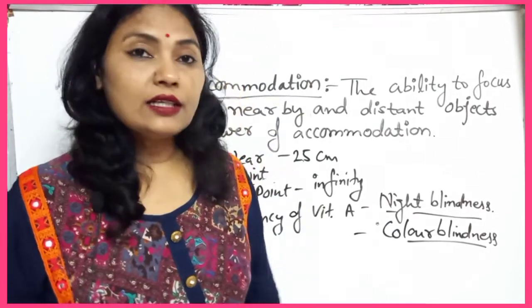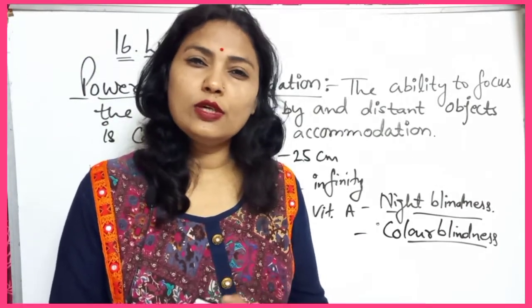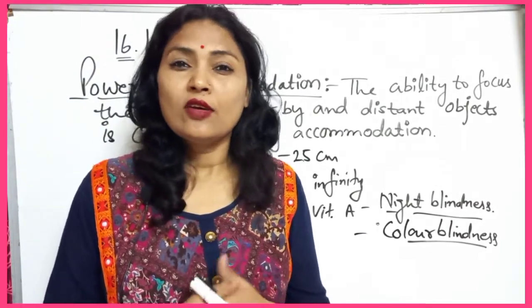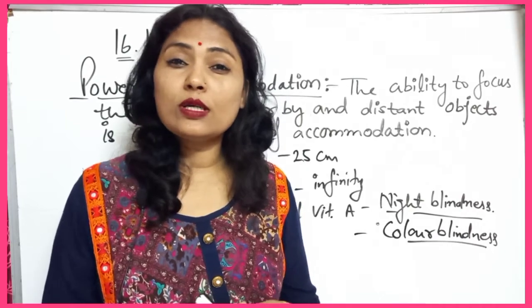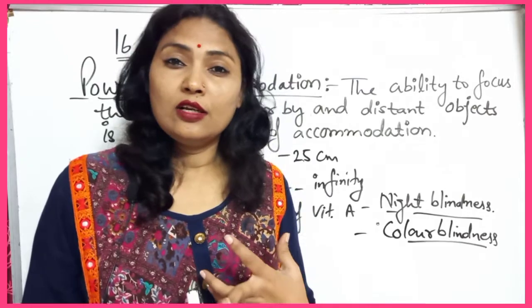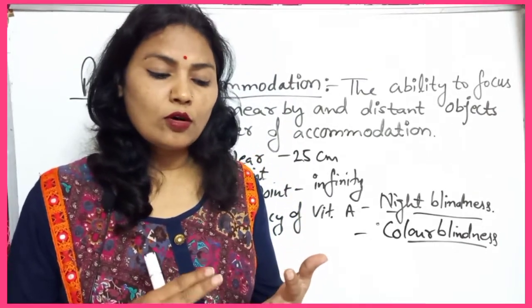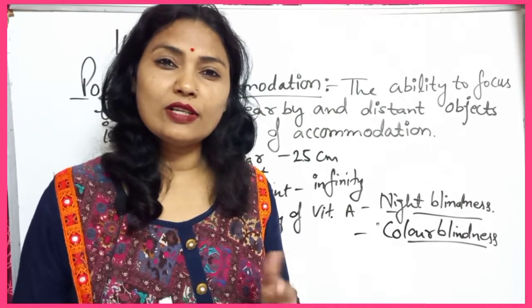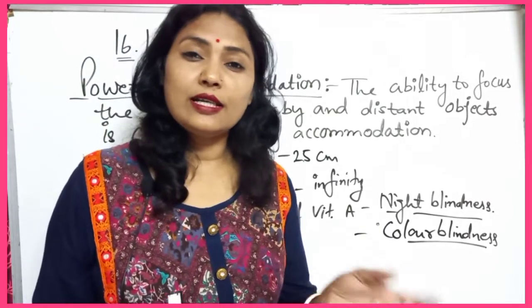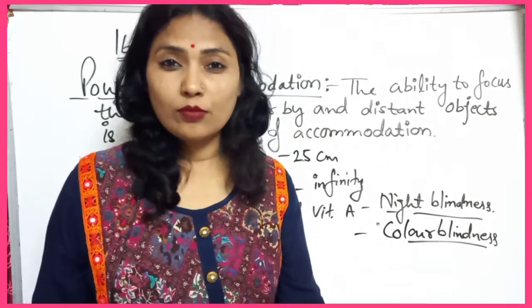The person suffering from color blindness is not able to distinguish between red, blue and green colors. Even if a blue or green color and a red color are given, the person will not be able to differentiate between them, to tell this is green or this is red.